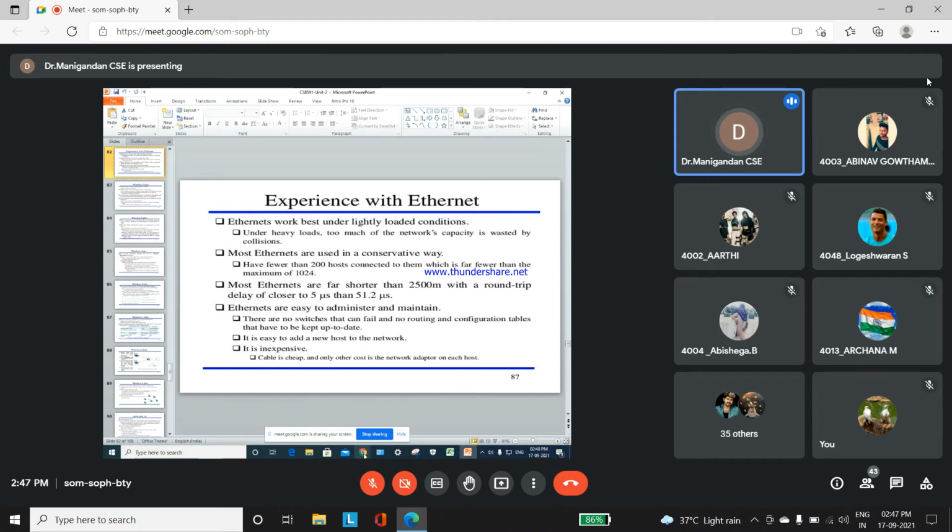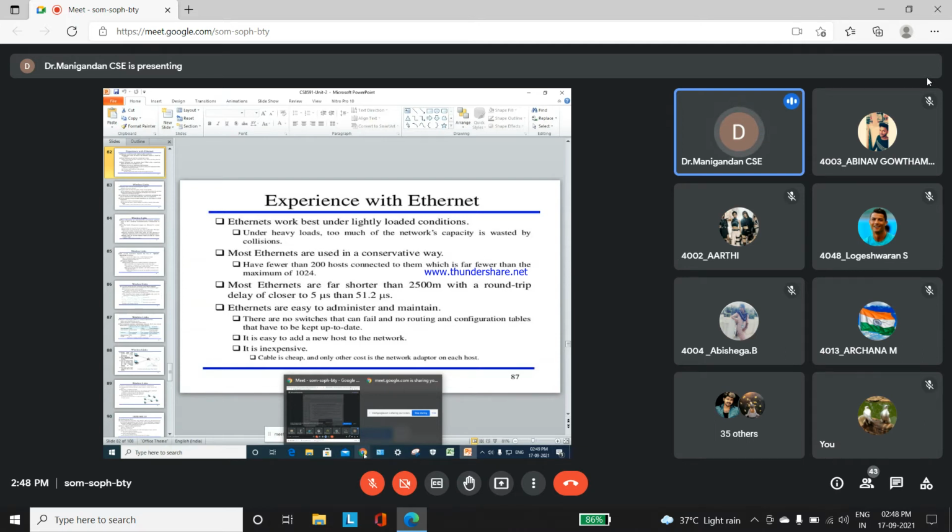which is far fewer than the maximum of 1024. Most Ethernets are 200 meters long, with a round trip delay of 5 microseconds rather than the 51.2 microseconds maximum. Ethernet is easy to administer and maintain. There are no switches that can fail, and no routing and configuration tables that have to be kept up to date. It is easy to add new hosts to the network.